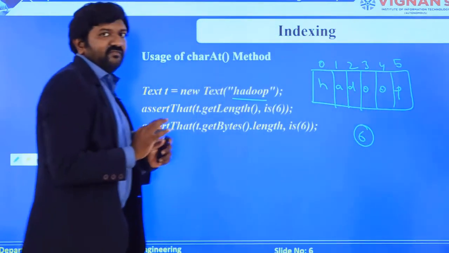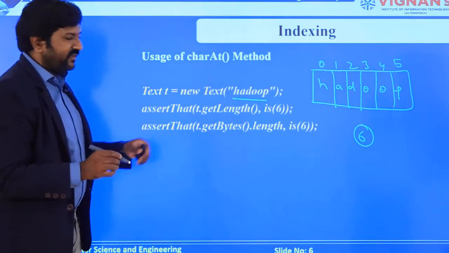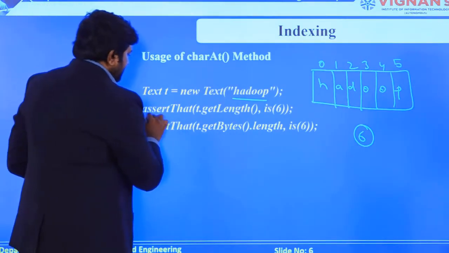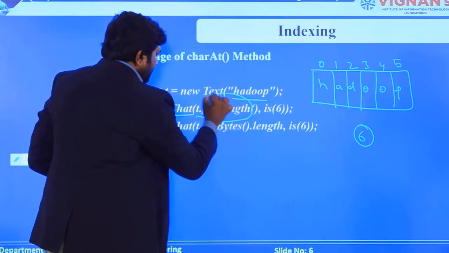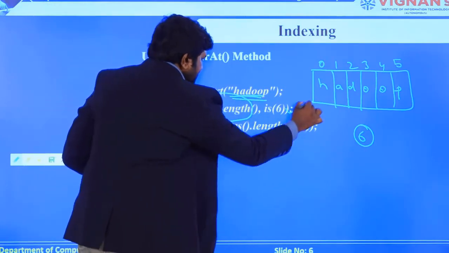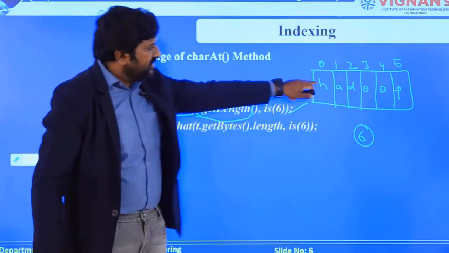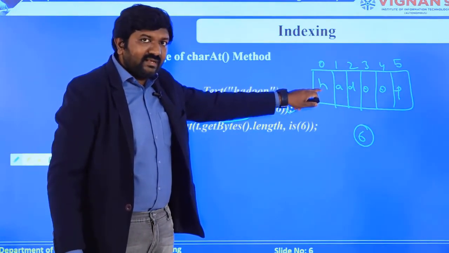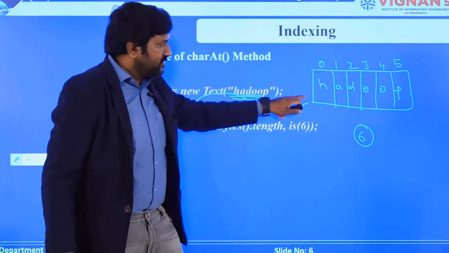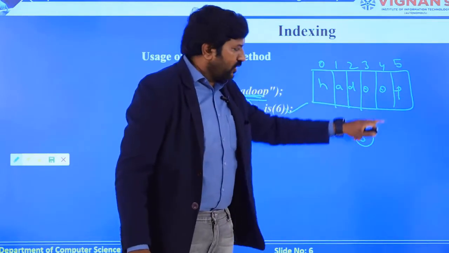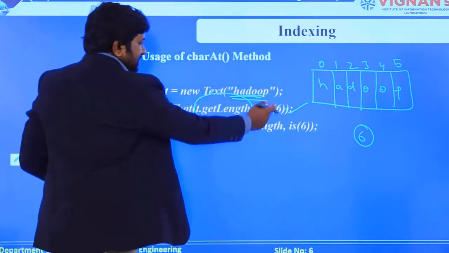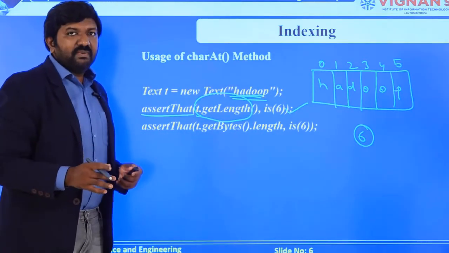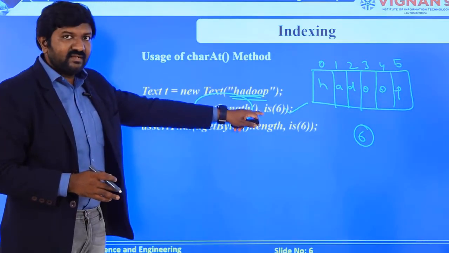So this is my information available. I am just verifying it through the code. I am checking whether the total length of this word is 6 or not. Yes, that's true, because you can easily see that I have accommodated each and every letter into a specific cell of an array. So the total number of cells occupied is 6. So this is correct. That means when you are making the comparison, you can get the answer, which is 6.